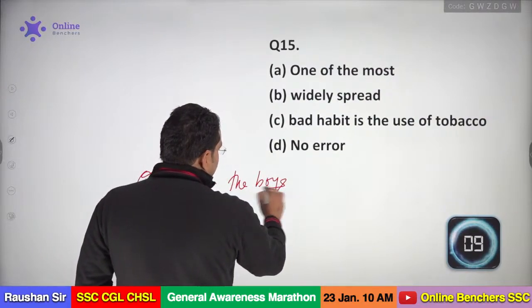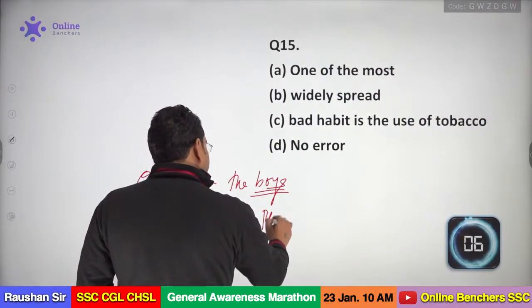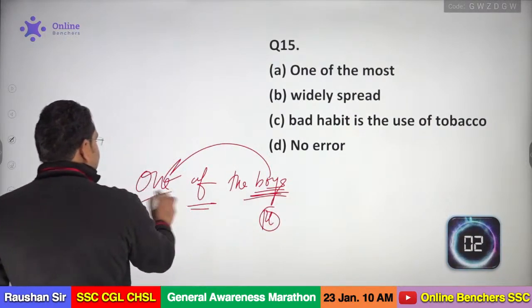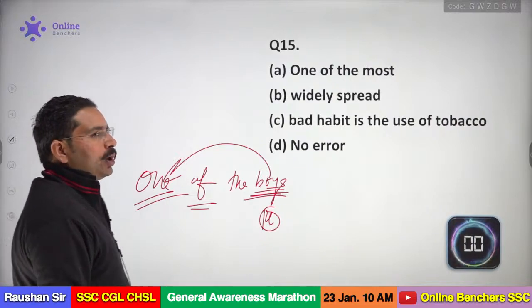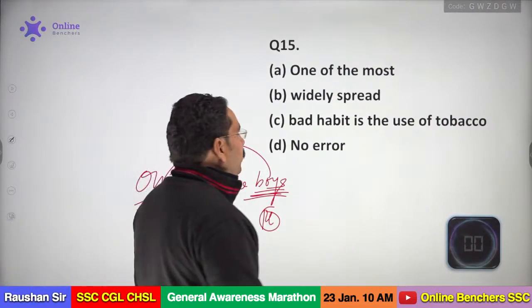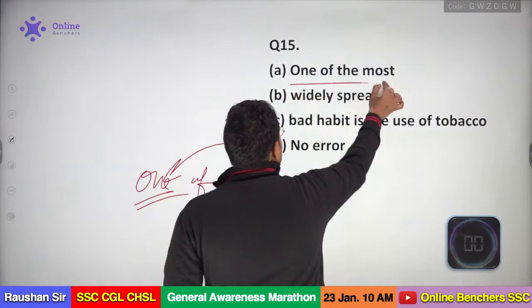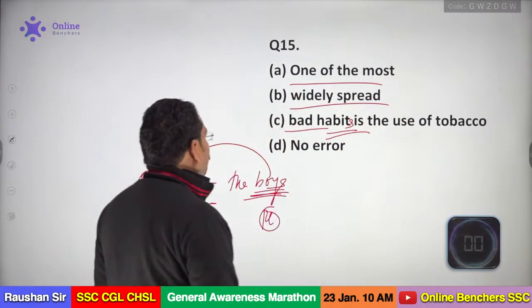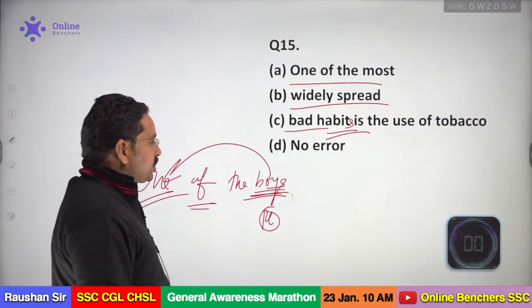If you want to exclude something, then this noun or pronoun should be plural, then you can exclude something. Exactly, if that is a plural, you can exclude one out of those, okay? You can't say one out of one, okay? So, my dear students, one of the most widely spread bad habits is the use of tobacco. So, we have that in the C section, okay?